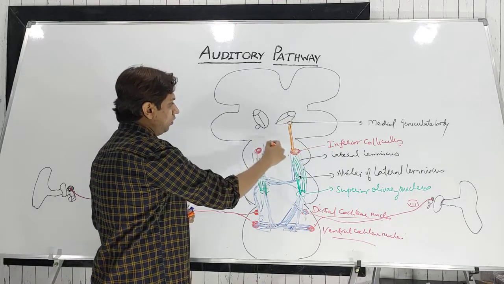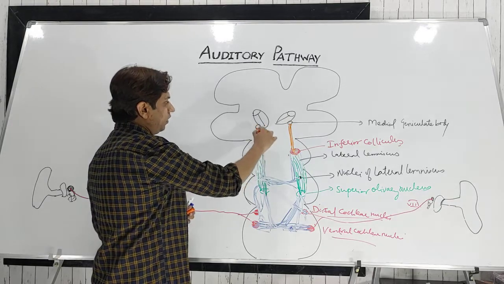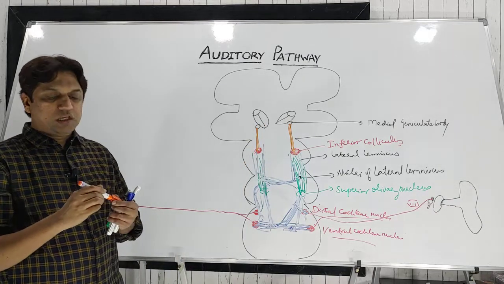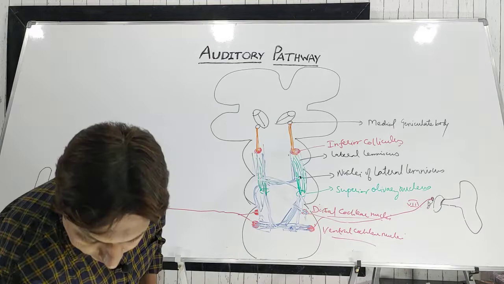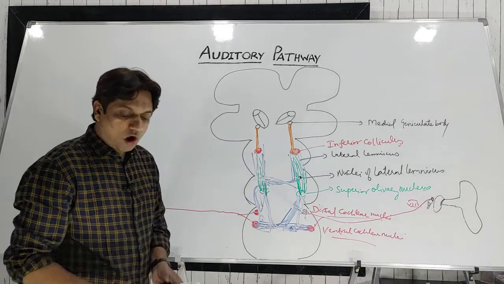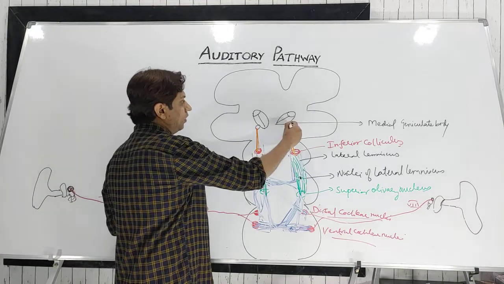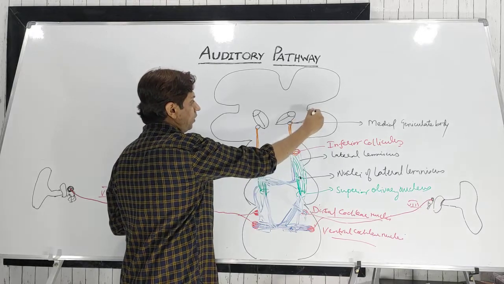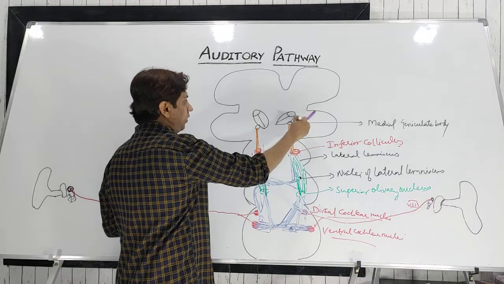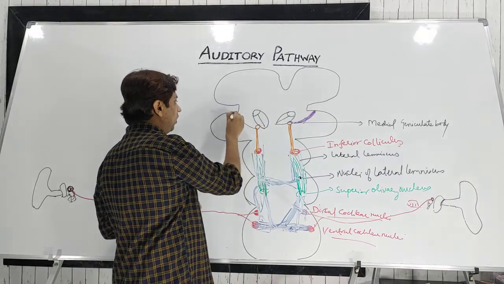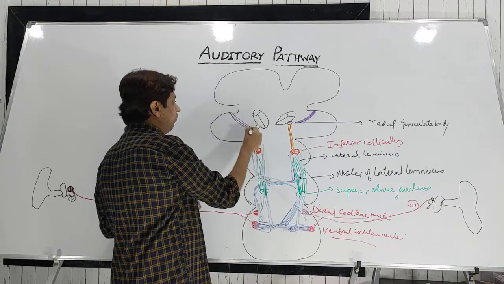From this medial geniculate body they form the optic radiations, sorry, not this one, the auditory radiations. Optic radiations are from the lateral geniculate body in the visual pathway.